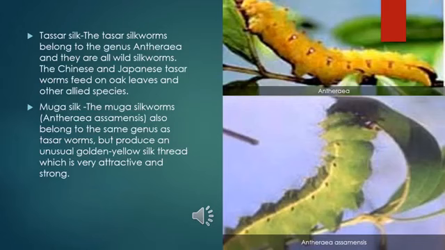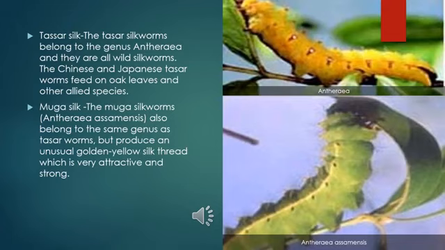Now the next one is tussar silk. The tussar silkworms belong to the genus Antheraea and they are all wild silkworms. The Chinese and Japanese tussar worms feed on oak leaves. Have you heard of the oak plant? They feed on oak leaves and other leaves of the same type. So we get tussar silk from this kind of silkworm.